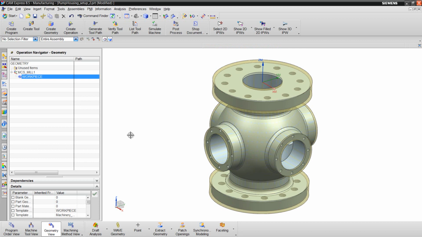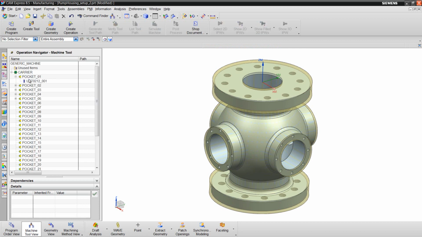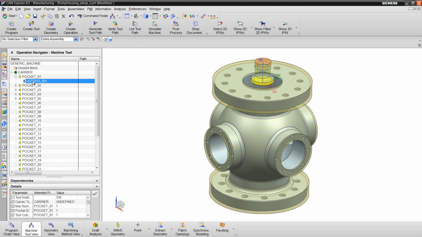I've also already created some tools. First, I have a face mill that I retrieved from the library, an end mill that I also retrieved from the library. I'll use this to go around the perimeter of the circular face. A T-slot cutter that I can use to undercut the face on the other side. A center drill and a drill.